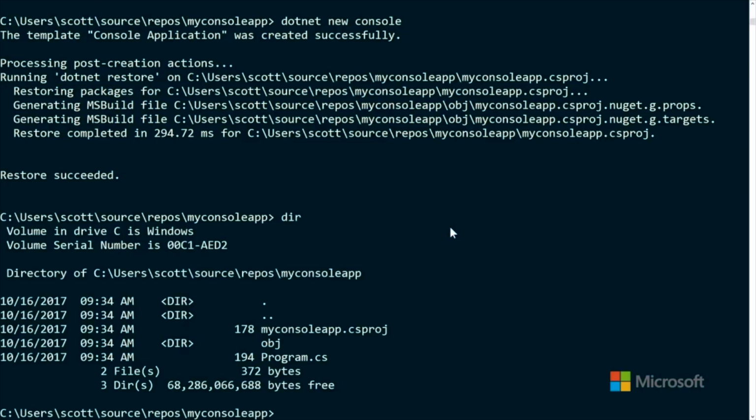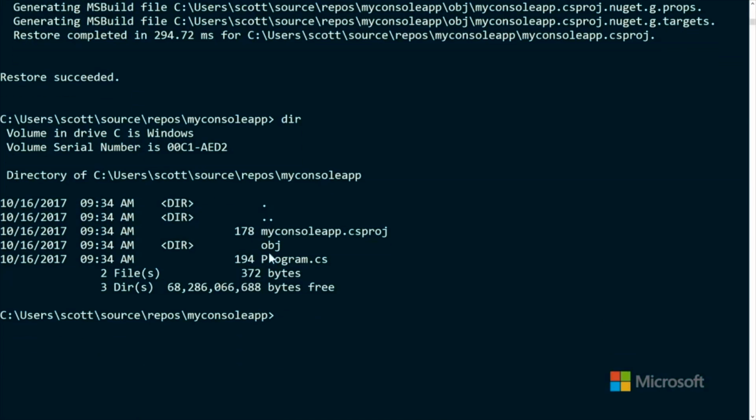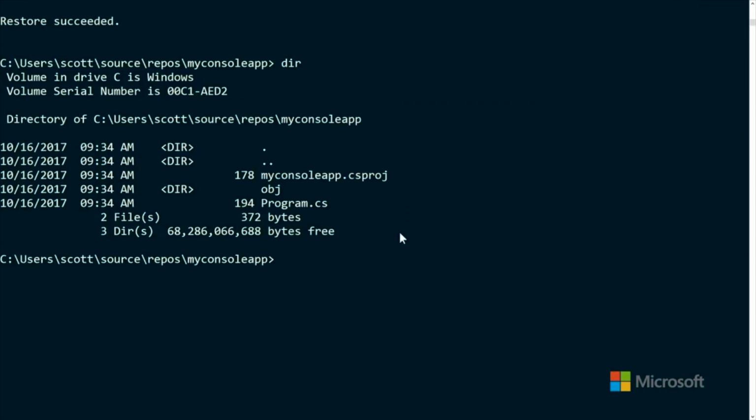Then it generated a file, and it told me how many milliseconds that took. We got a Program.cs, and we got a .csproj, or a C# project. The C# project is where all our packages are, where our references to those packages are. So let's go and just look at that.